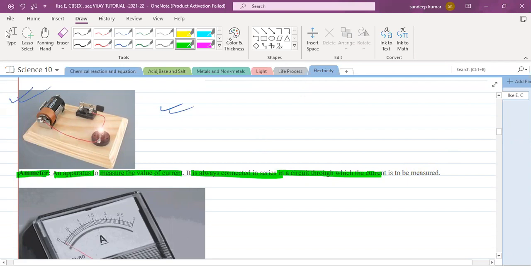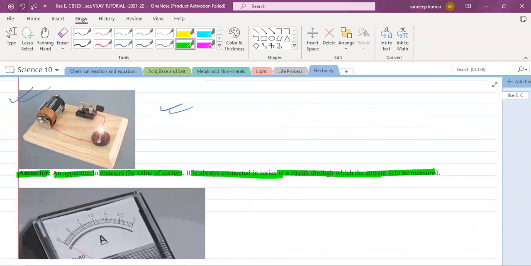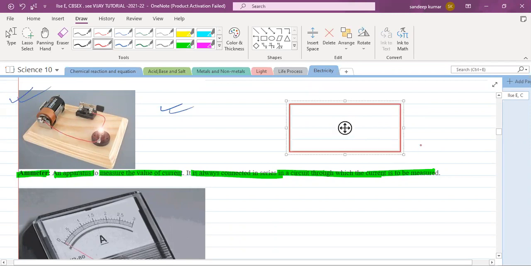So suppose one electric circuit is there, and here we are connecting a cell, let it be 2 volt. And a switch is there.